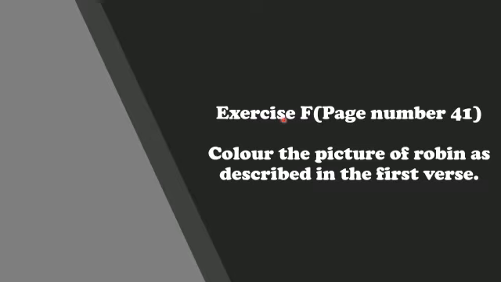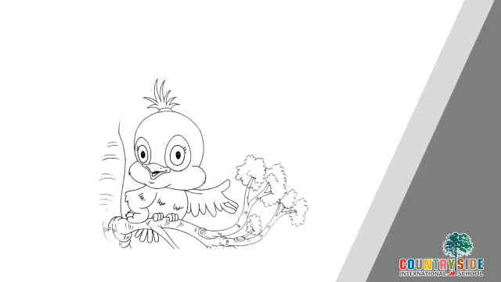Let's move to exercise F on page number 41. Color the picture of Robin as described in the first verse. So now this picture of Robin is given. You have to color it by yourself. What was written in the poem? The robin was brown in color and the breast was bright red. So you can color, and the other objects like the tree and the leaves of the trees you can color accordingly.